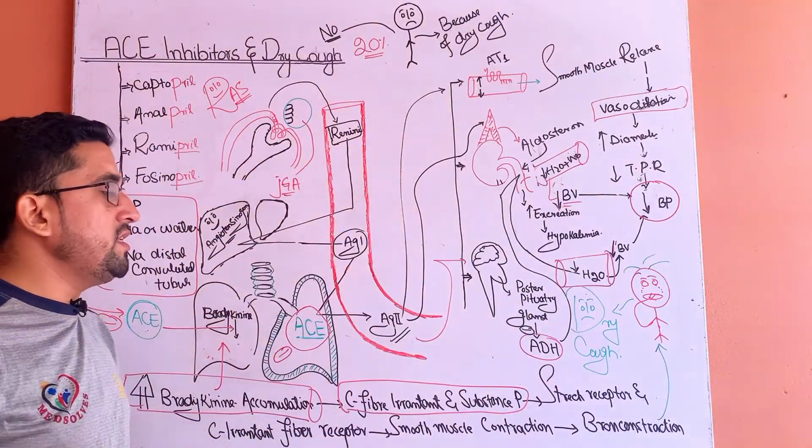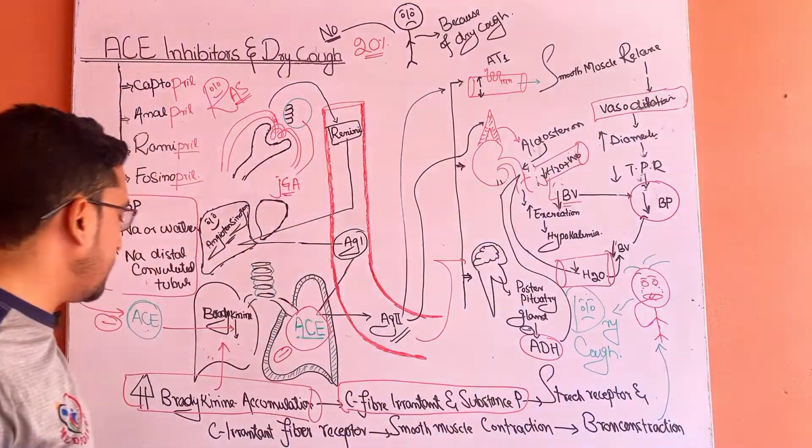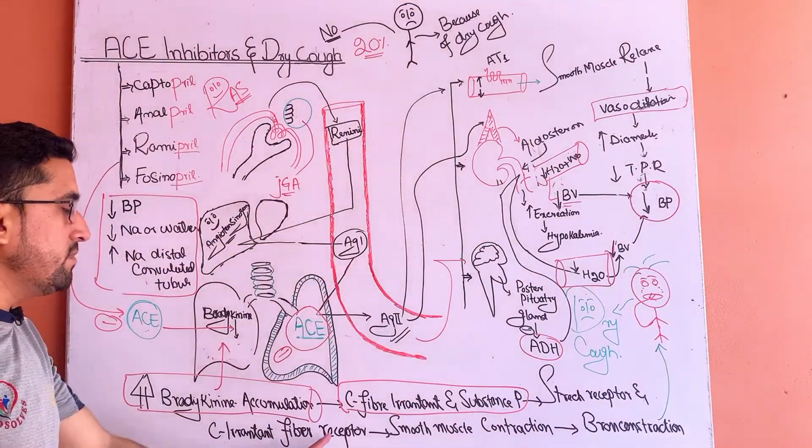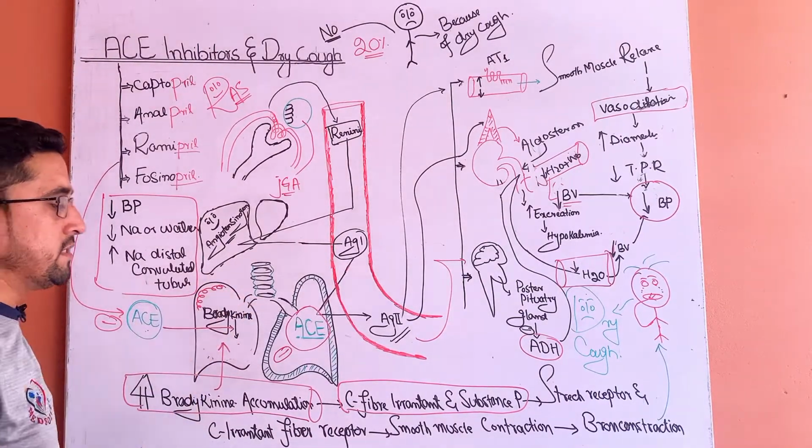These substances act on the stretch receptors and C irritant fiber receptors that are present in the lungs.